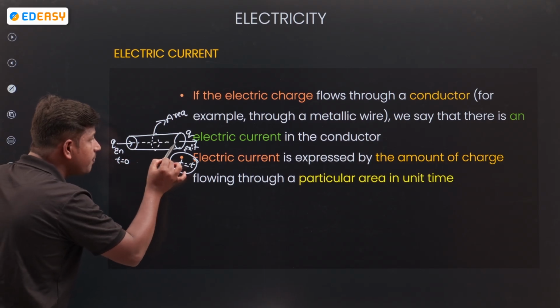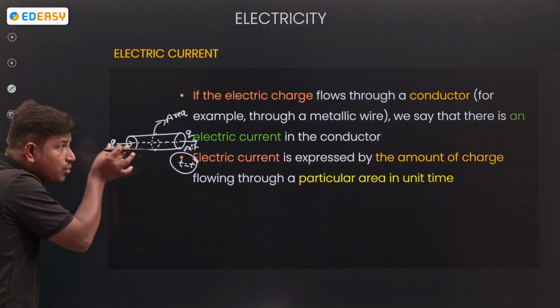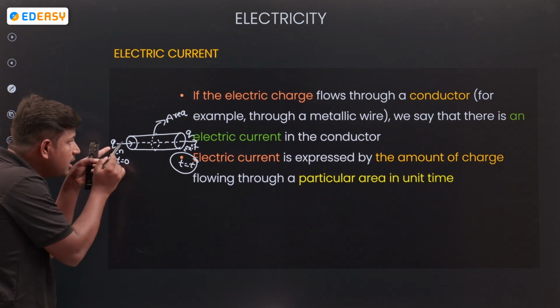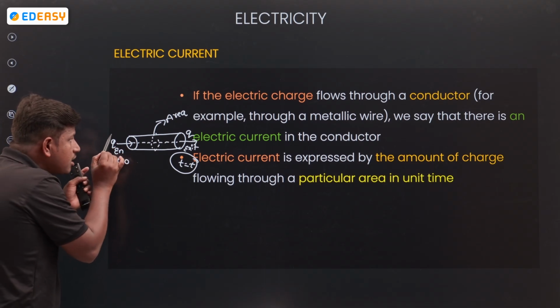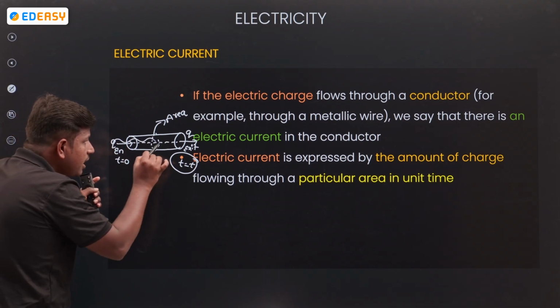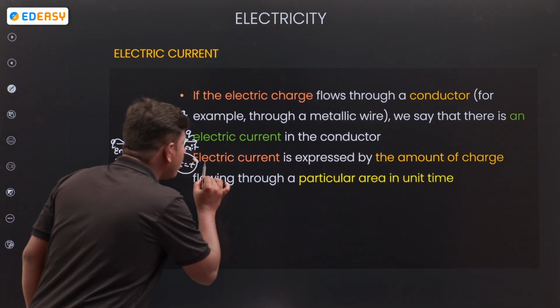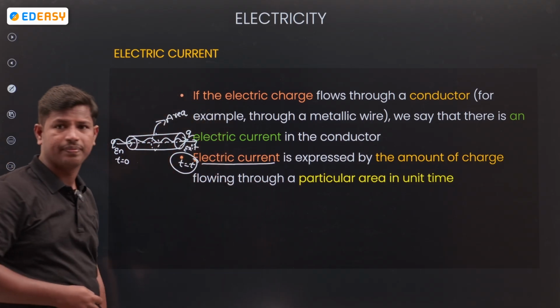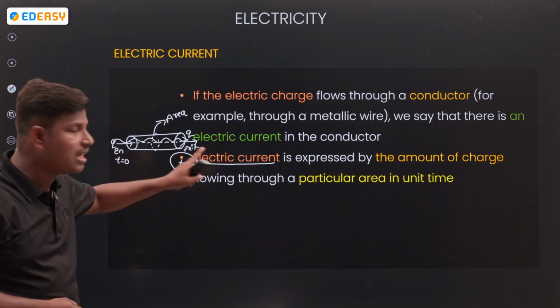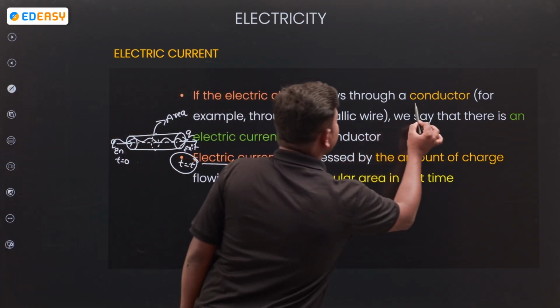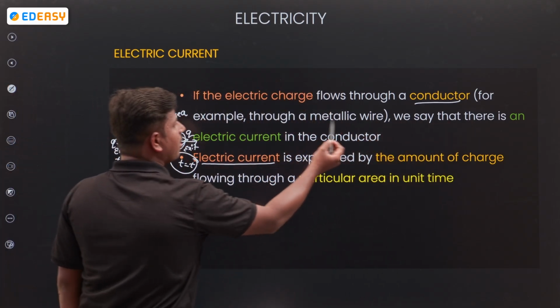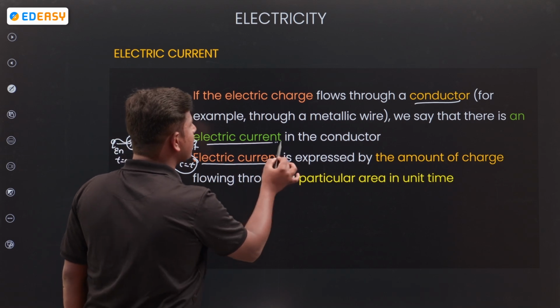Charge will flow through a unit area of the conductor. Charge passing through unit area is called electrical current. If electrical charge flows through a conductor, we say that there is electrical current in the conductor.